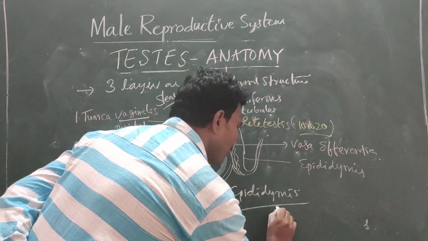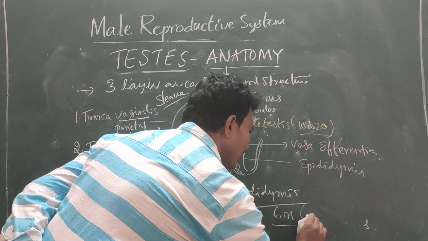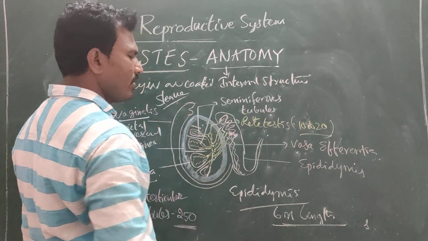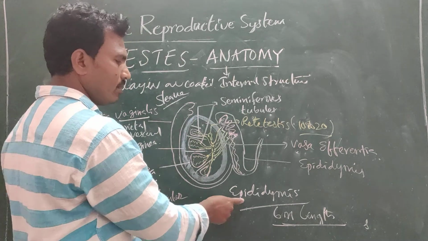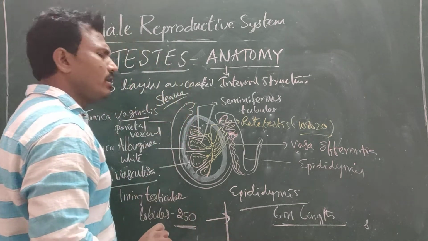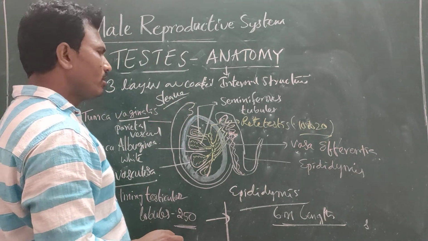In man, it is about 6 meters in length. The epididymis is divided into 3 parts.